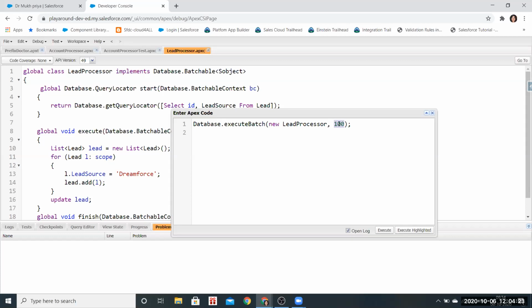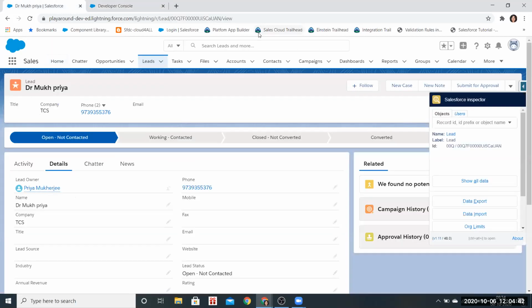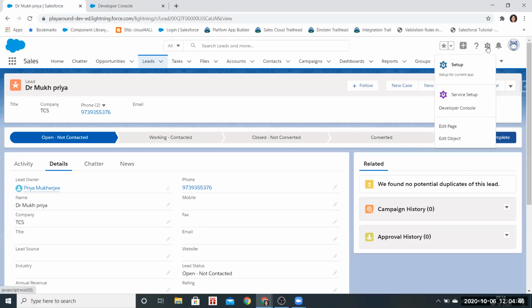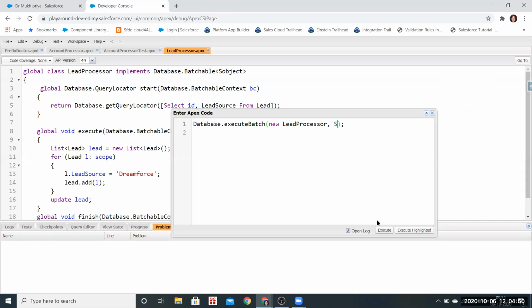So can we put a limit here and see for only 5 records? Yeah, definitely we can put. So I'll just execute this, right? And I'll have it in my Apex job. It will run for all of them, but it will take five records at a time.